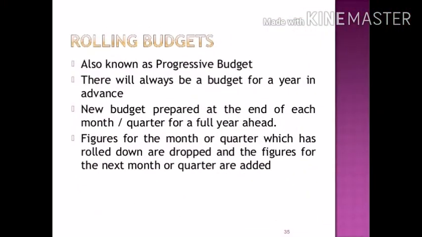Next slide is rolling budget, also known as progressive budget. There will always be a budget for a year in advance. A new budget is prepared at the end of each month or quarter for a full year ahead. Figures for the month or quarter which has rolled down are dropped, and the figures for the next month or quarter are added.